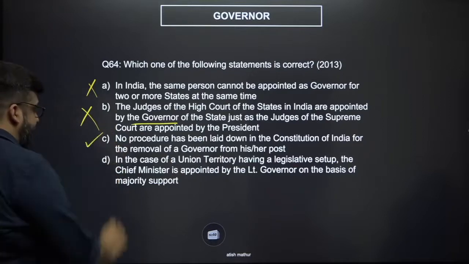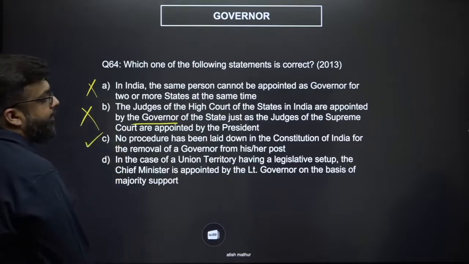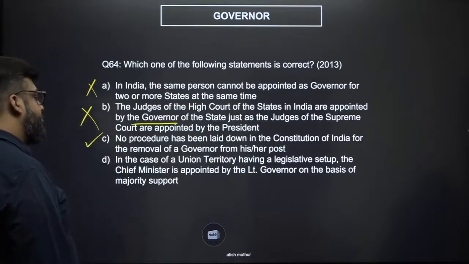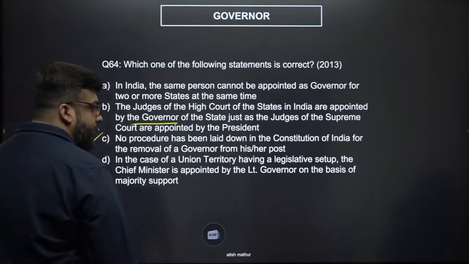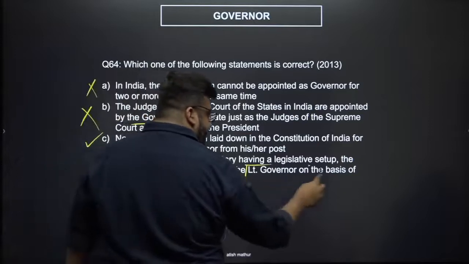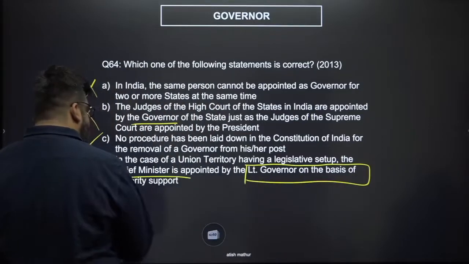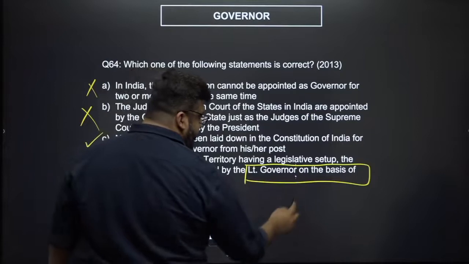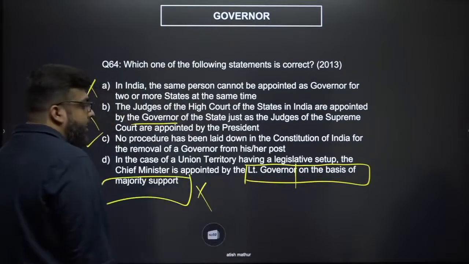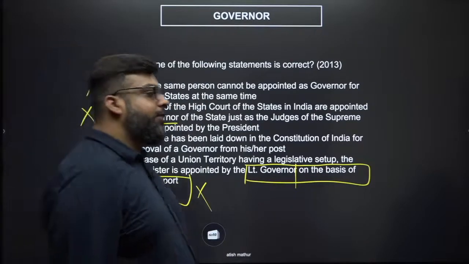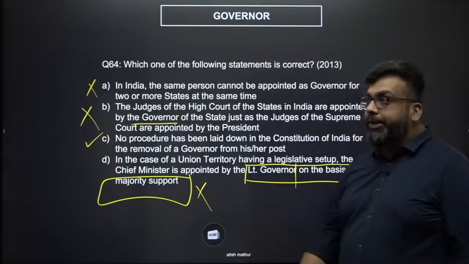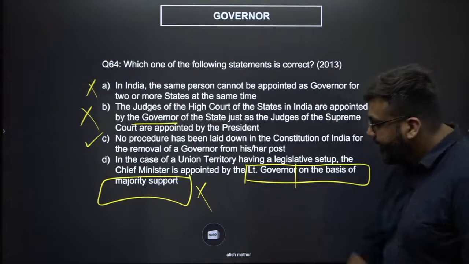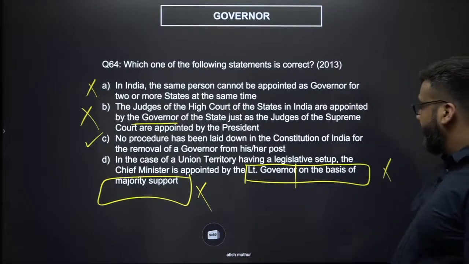That is absolutely correct. In the case of a union territory having legislative assembly, the chief minister is appointed by the lieutenant governor on the basis of majority support. This is actually wrong. It's actually not even appointed by the lieutenant governor. It is usually appointed by the president. That's a special feature for both Delhi and Pondicherry. This is also wrong. Okay.